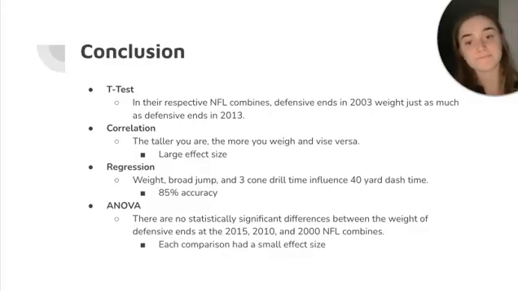So in conclusion, the t-test gave us the information that is necessary to understand that defensive ends in 2003 weighed just as much as defensive ends in 2013. The correlation analysis indicates that the taller you are, the more you weigh, and vice versa, and this analysis had a large effect size. For the regression analysis, we found that weight, broad jump, and 3-cone drill time influenced the 40-yard dash time, and that we can predict the 40-yard dash time using weight, broad jump, and 3-cone drill time